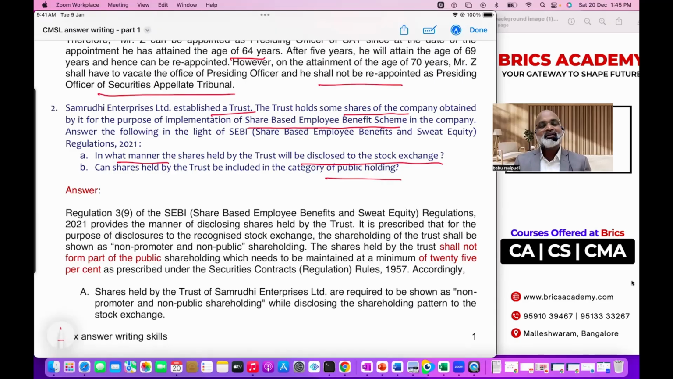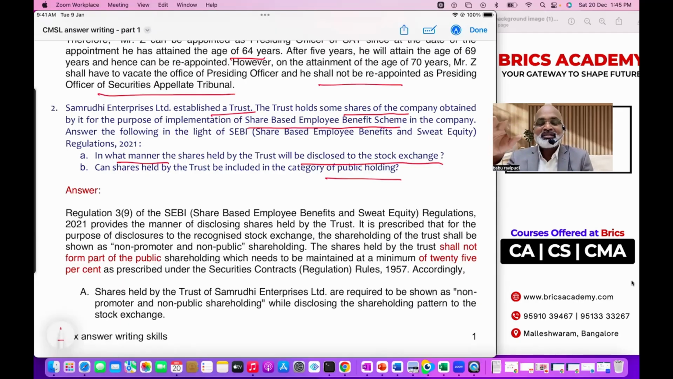But until shares are given to the public, it is not public. First of all, these are meant for whom? These are meant for employees. So where is the question of calling them public? Very simple, right? Even this kind of question, I'm telling you, almost 80% of the questions in the CMSL paper, especially the securities law paper, you will find questions like this. In every paper, they will give you 1 or 2 questions.